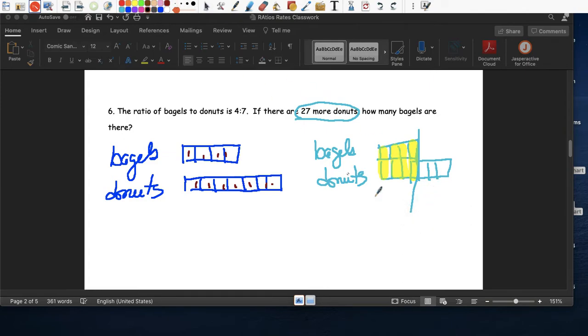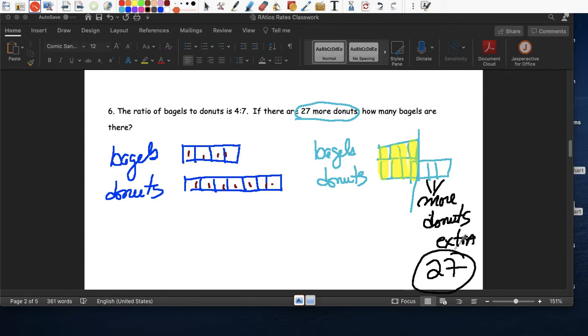Here's the more part. More donuts. Aquí está el more donuts. Right, the extra. Where are they? Están dentro de esas 3 cajitas. And how many more donuts? Hay 27 más. So there's 27 dentro de esas 3 cajitas, inside these 3 little boxes. So 27 divided by 3 equals 9. So this is 9, 9, 9.